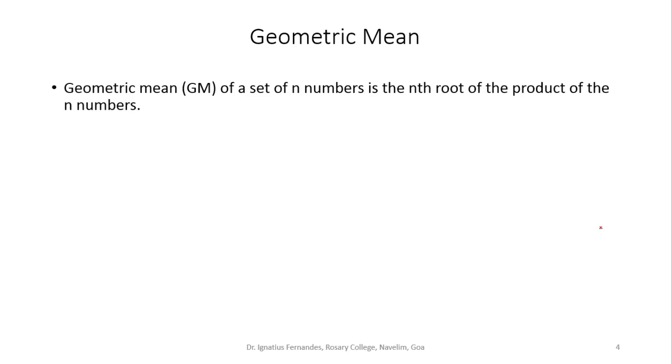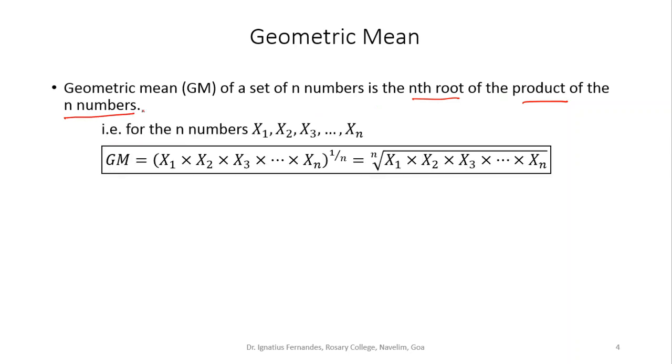The same way we have the geometric mean. The geometric mean of a set of n numbers is defined as the nth root of the product of all the n numbers. Suppose I have n numbers x1, x2, x3 and so on up to xn.